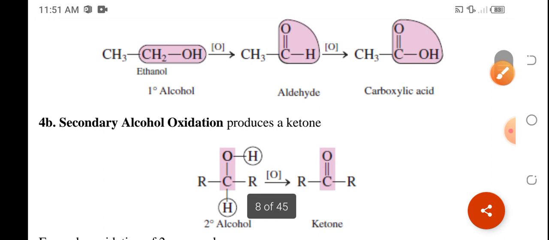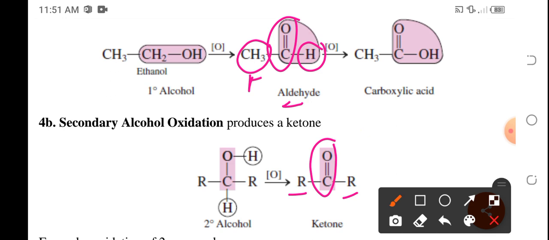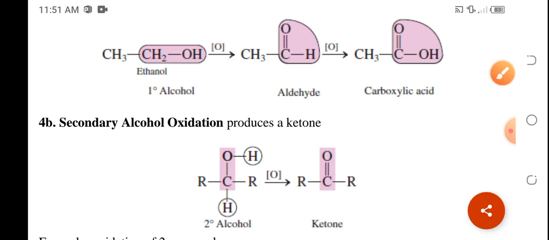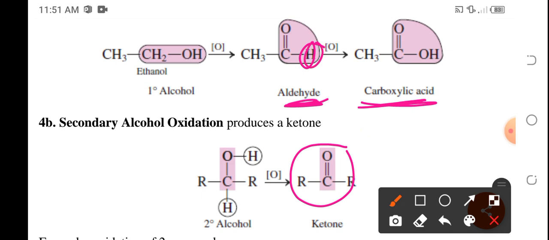Ang difference ng aldehyde sa ketone ay the carbonyl group for aldehyde is only attached to one carbon atom and at least meron siyang isang hydrogen. For ketone naman, the carbonyl group should be sandwiched in between two carbon atoms. So that's the main difference of aldehyde and ketone. The ketone could no longer be oxidized, unlike aldehyde na pwede pa siyang maging carboxylic acid. Kasi nga, this hydrogen part of the aldehyde could be oxidized further to become a hydroxyl group.